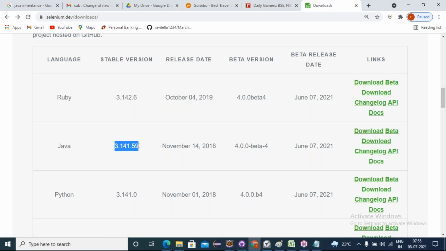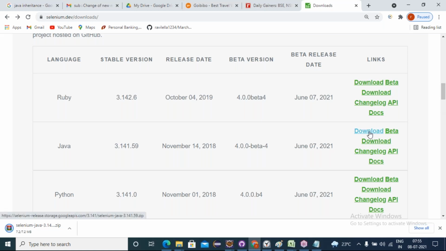So I want to download this stable version of WebDriver 3. Then I'll click on download. Yes, it is downloading. Suppose someone asks, Ravi, here in WebDriver 3 the latest version is showing, but I want to download older versions. Where can I download them? When clicking on download, the visible version is downloaded, but I want the versions below.